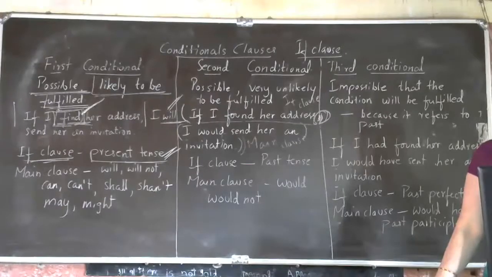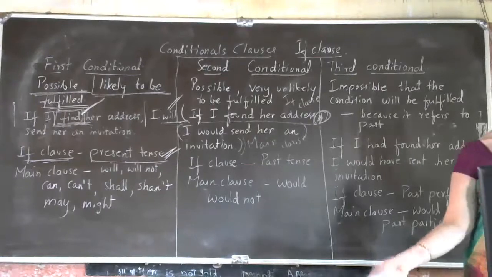Yes. If you waste the water, you will suffer. So this is the first conditional example. In the if clause, wasting is present tense, simple present tense, and in the main clause you have the word will. Okay. Next one.